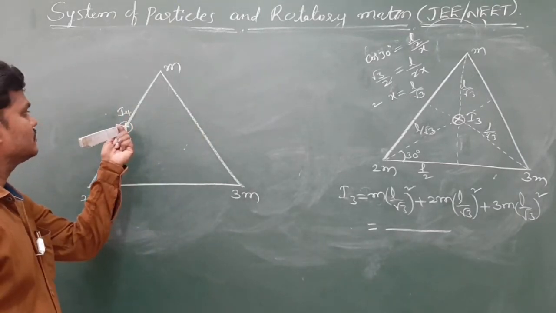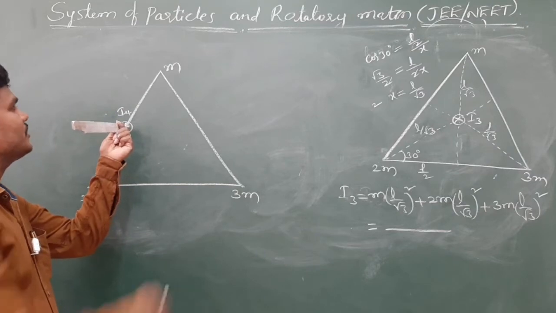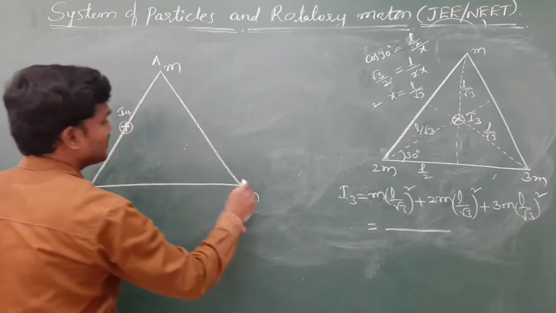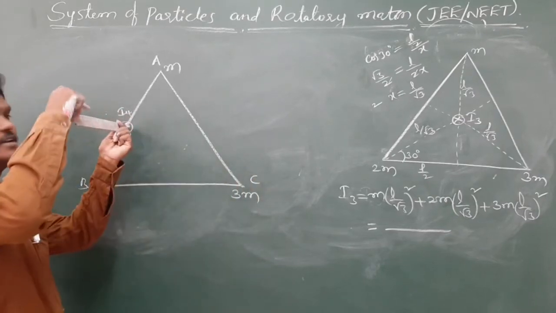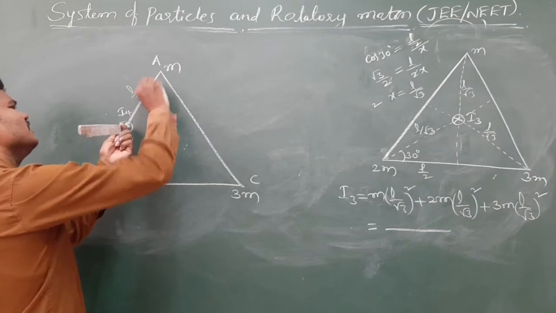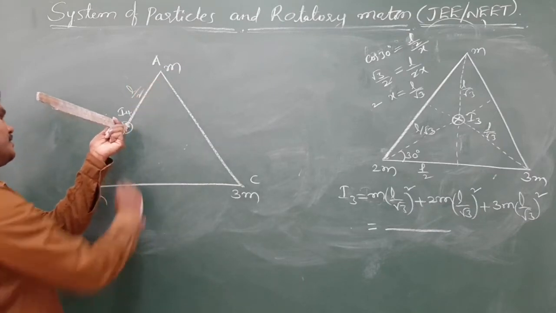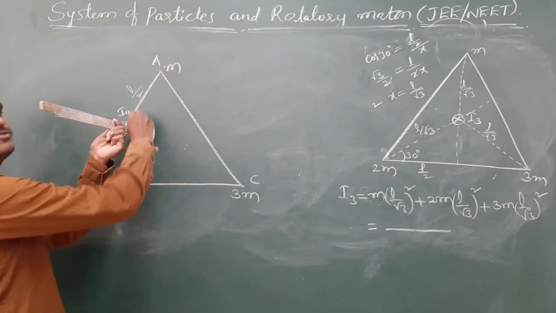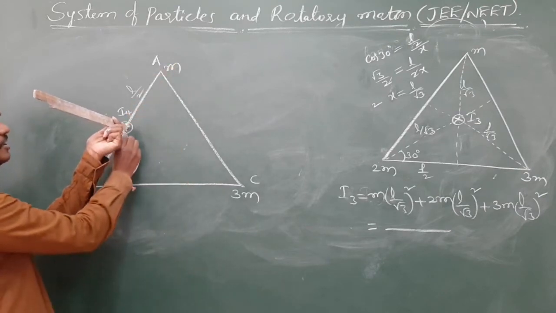Passing through the midpoint of this AB rod, but perpendicular to the plane ABC. It is perpendicular to the plane ABC. So due to this is a distance of how much? L by 2. Due to this is a distance of how much? L by 2. M into L by 2 square plus 2m into L by 2 square.